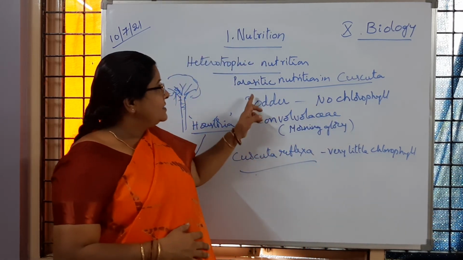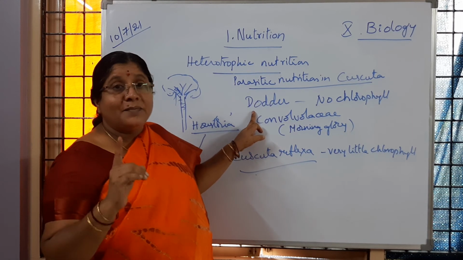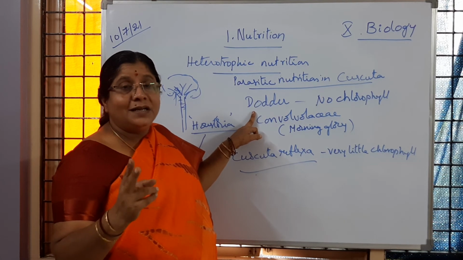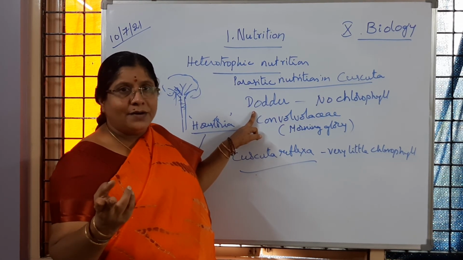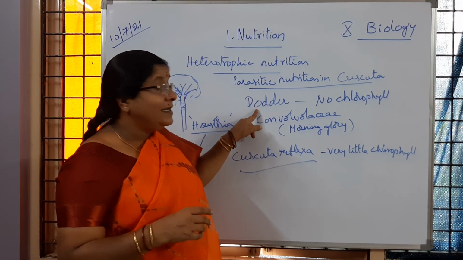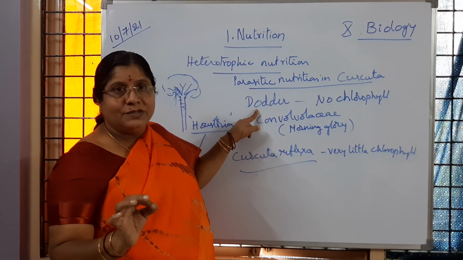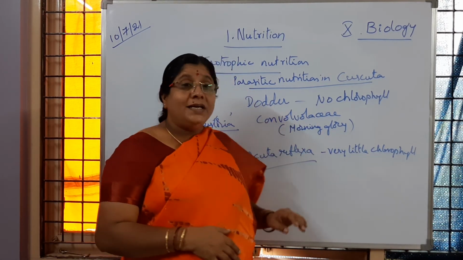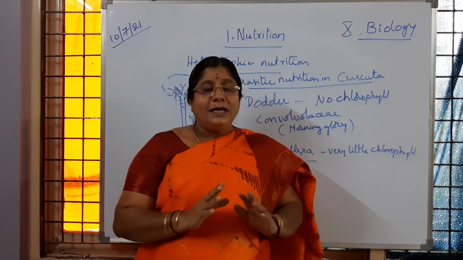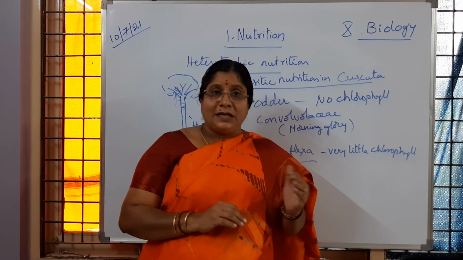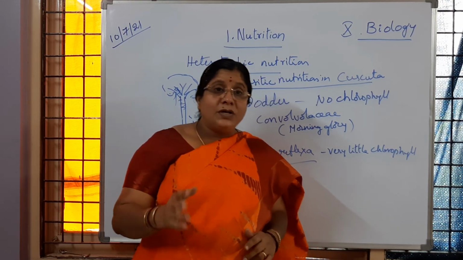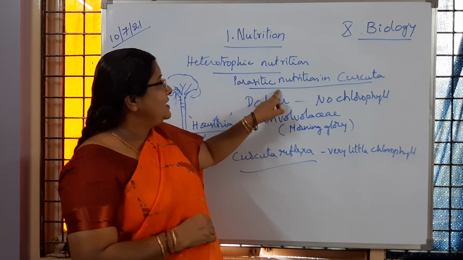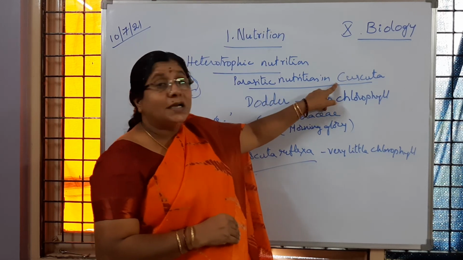So in that way, this dodder plant, even if it comes under the plant group, and the major difference between plants and animals is that plants are autotrophs, animals are heterotrophs. Is it not, children? Even if it is a plant, it cannot prepare its own food. Why? Because the particular species of the Convolvulaceae family do not have chlorophyll. Even if chlorophyll is present, that is not sufficient for those plants to prepare food, so they are depending on other plants. So that type of nutrition is said to be parasitic nutrition in a Cuscuta plant.